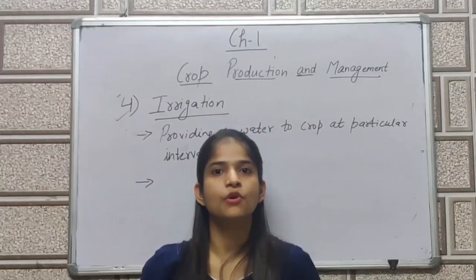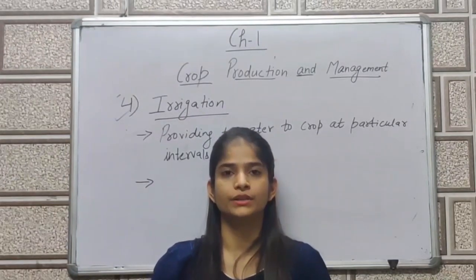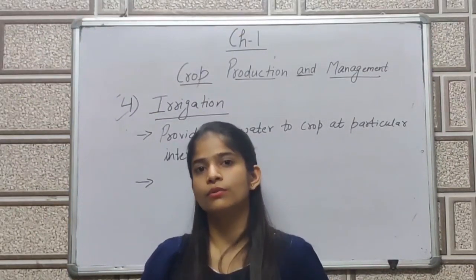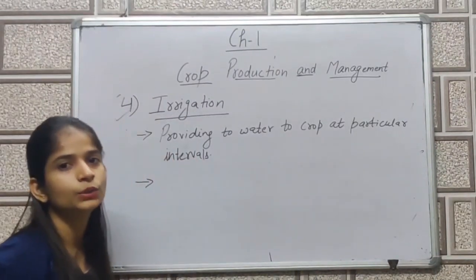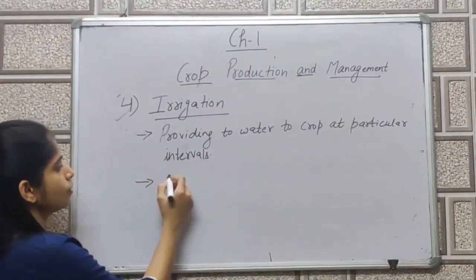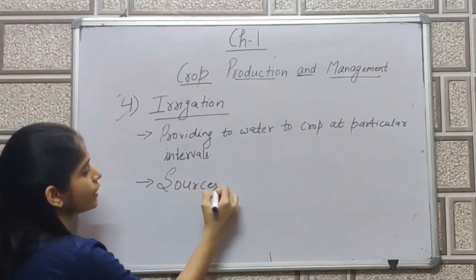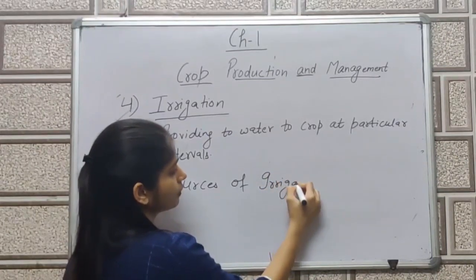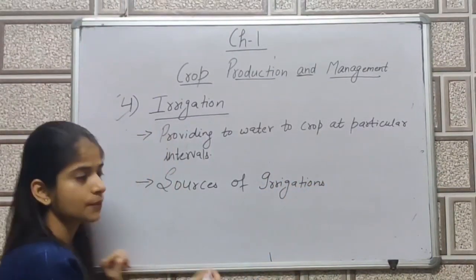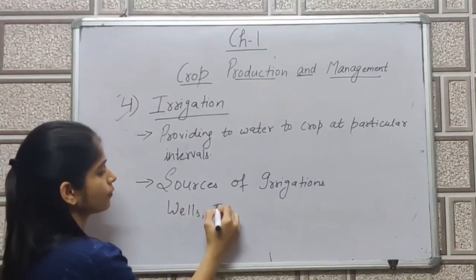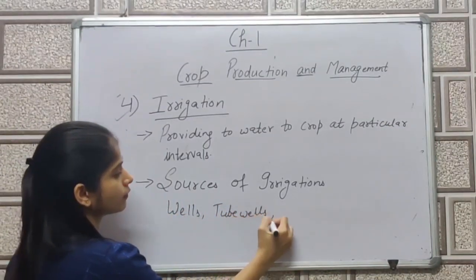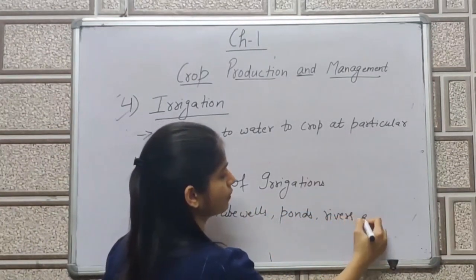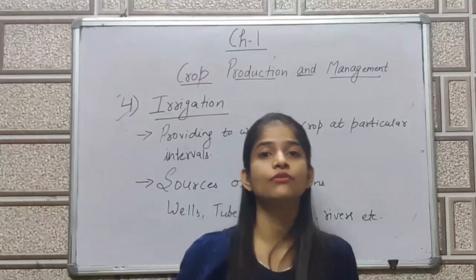So there are rivers, ponds. So these are the sources of irrigation. From these sources we can supply water to the crops. So in one marker, the examiner can ask you what are the sources of irrigation. So if I say sources of irrigation, that is wells, tube wells, rivers, ponds, etc. So these are the basic sources of irrigation.